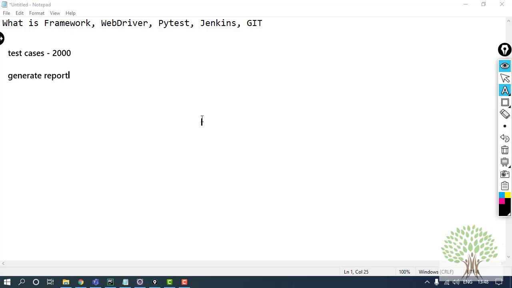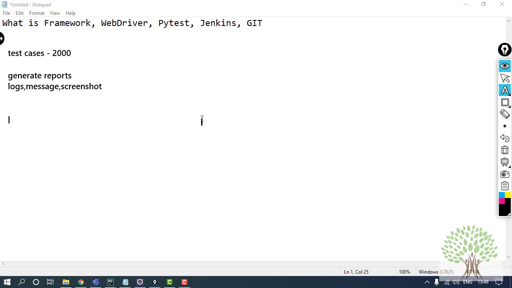Fine, because if there are 2000 test cases that I am testing, I should be able to get what actually happened in every test case. In each and every test case, what happened, which place I needed a screenshot, where I wanted the required messages, all that I want as a proper report with some logs, messages, screenshots. Then even a person who is not totally aware of the test case history can get to know what actually happened if he sees the report. Fine. Now this was about the end result.